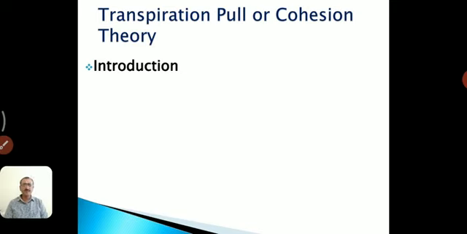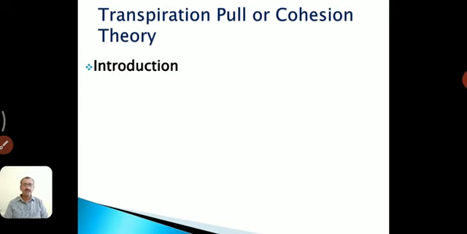It is variously known as the Dixon and Joly theory, also the Dixon and Joly theory of cohesion, the cohesion tension theory, or the transpiration pull theory.